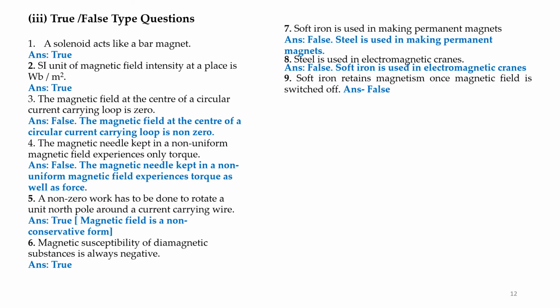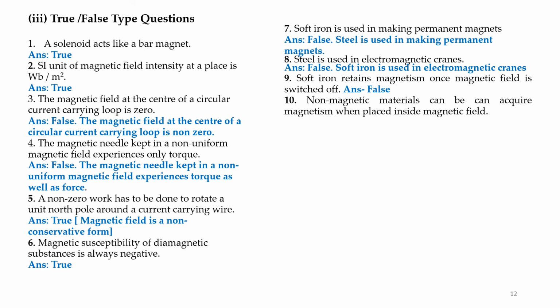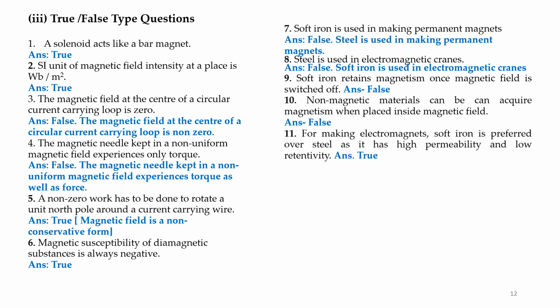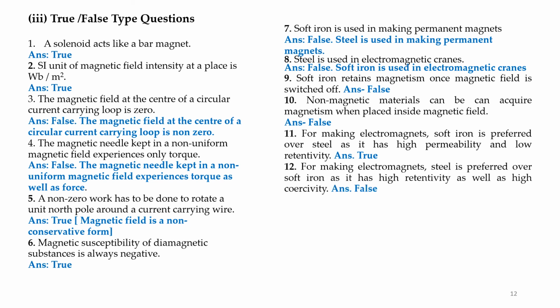Question number 9. Soft iron retains magnetism once magnetic field is switched off. False. Question number 10. Non-magnetic materials can acquire magnetism when placed in a magnetic field. False. Question number 11. For making electromagnets, soft iron is preferred over steel as it has high permeability and low retentivity. True. Answer is true.